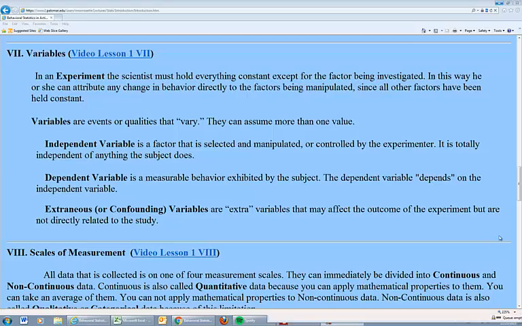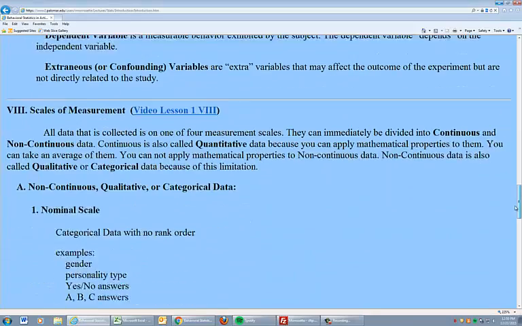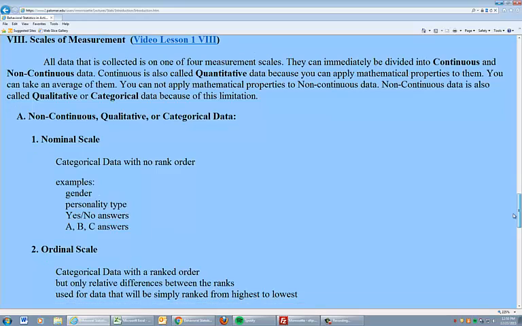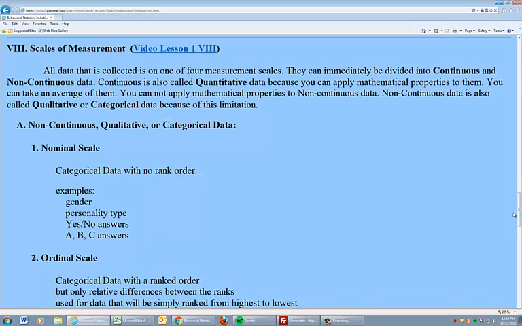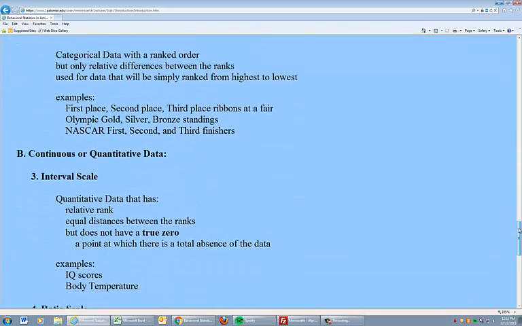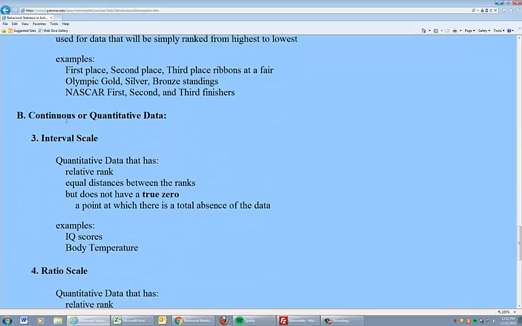Now it's time to move on to scales of measurement. These are the way we measure our data. The scales are divided generally into two categories. The first category is non-continuous or qualitative data, also called categorical data. The other type is called continuous or quantitative data. Each of these has two subtypes.